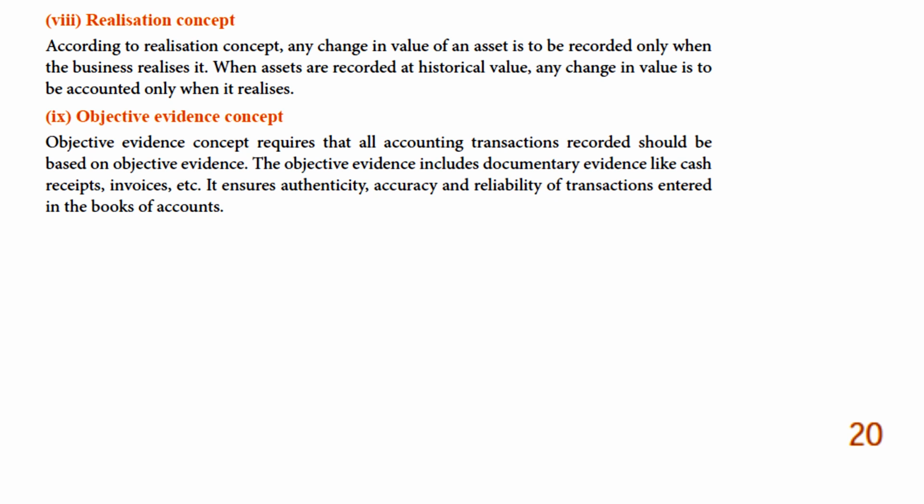Next one, objective evidence concept. The objective evidence concept requires that all accounting transactions recorded should be based on objective evidence. That means it is like documentary evidence. Whatever transaction you do, there should be evidence for it. For example, objective evidence includes documentary evidence like cash receipts, invoices, etc. It ensures authenticity, accuracy, and reliability of transactions entered in the books of accounts.